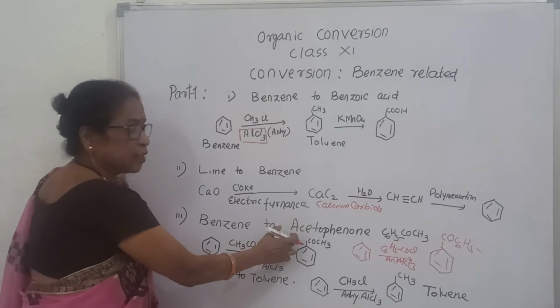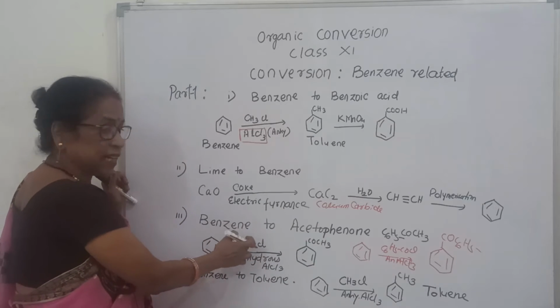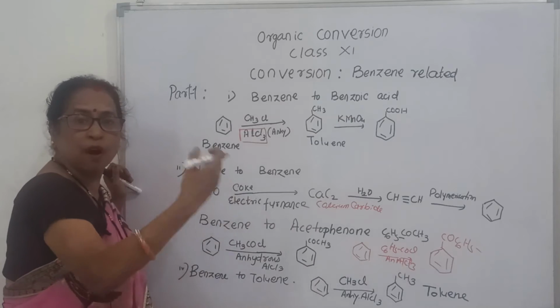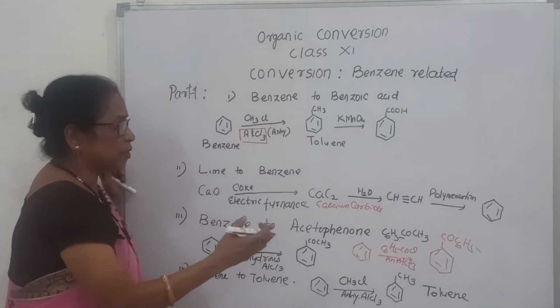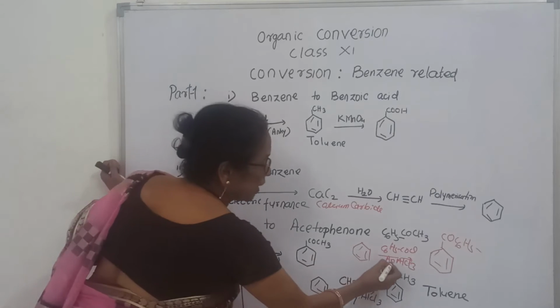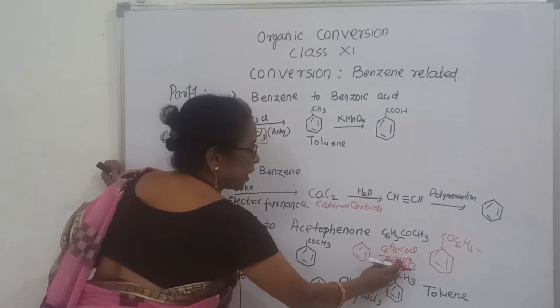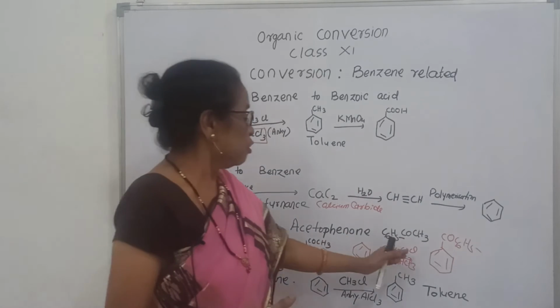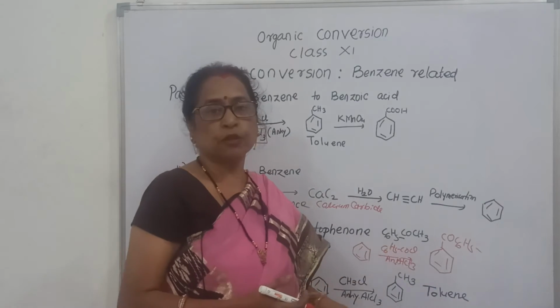It is called acetophenone when we treat acetyl chloride or acyl chloride. Here we take benzoyl chloride. What is the formula of benzoyl chloride? C6H5COCl. Here also we take anhydrous aluminum chloride. Then it gives benzophenone. What is the structure of benzophenone? Two benzene rings with CO attached, so it is called benzophenone.